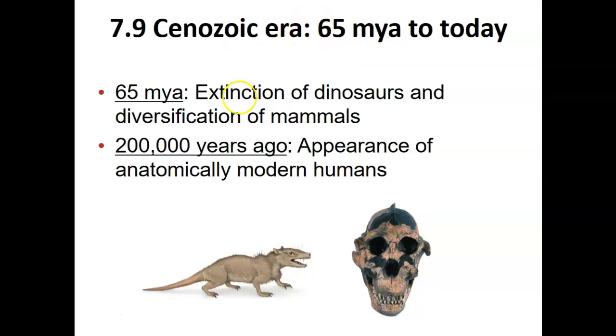Some extinctions occurred, such as the dinosaurs disappearing, and new species of mammals developed from the dinosaurs were observed. There are 5 big branches of mammals that came from dinosaurs as shown in the previous slide. About 200,000 years ago, anatomically modern humans showed up. Until today, human features have evolved into the current form.